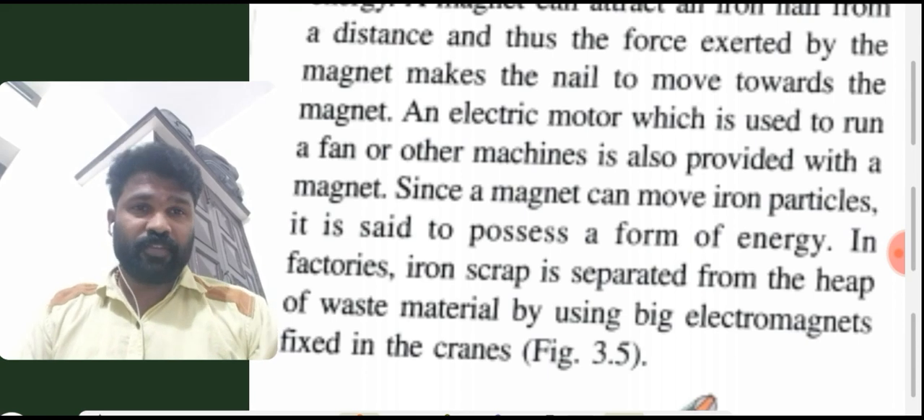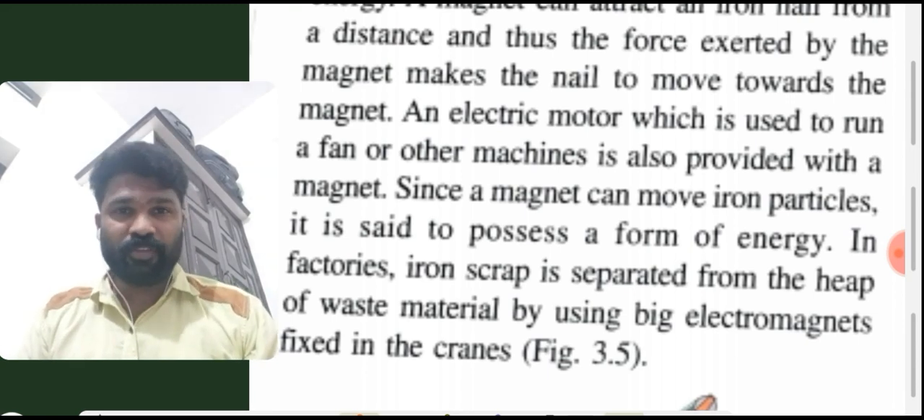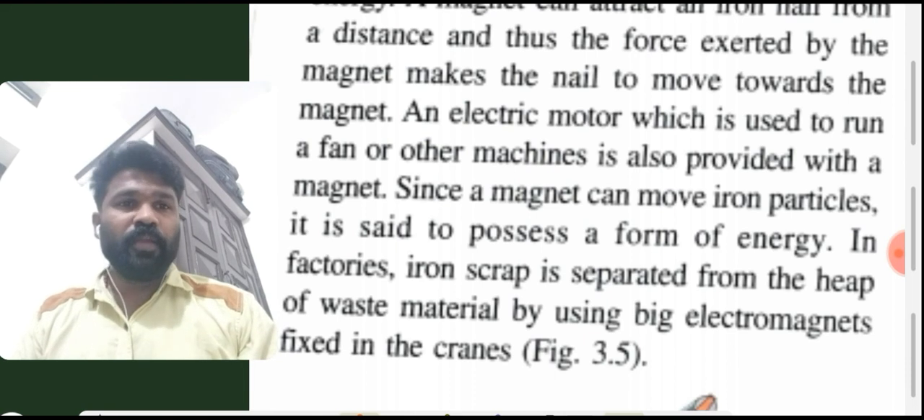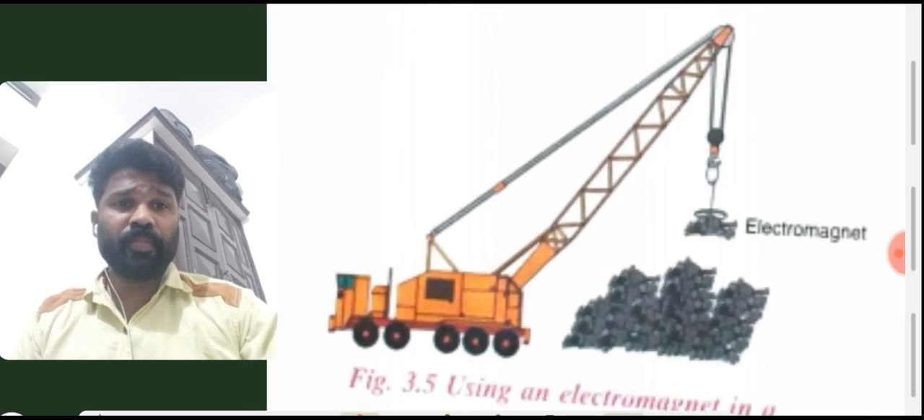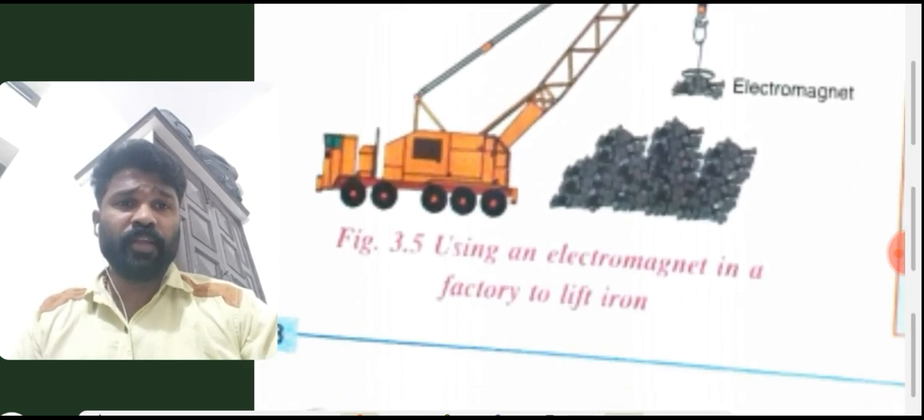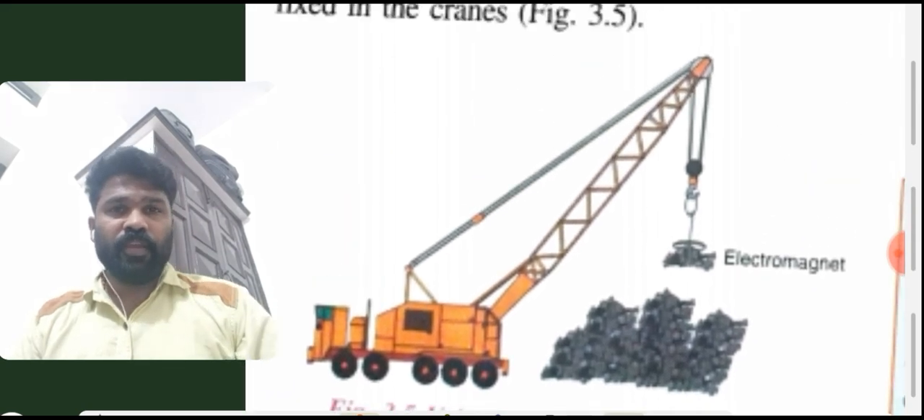In factories, iron scrap is prepared from the heap of waste material by using big electromagnets fixed in cranes. Clearly we can see in the diagram. Okay, this is a diagram showing an electromagnet being used in a factory to lift iron. Okay, we can see in the diagram.